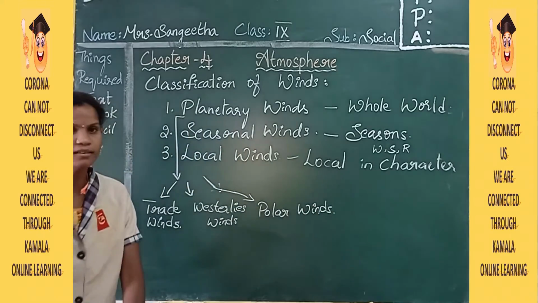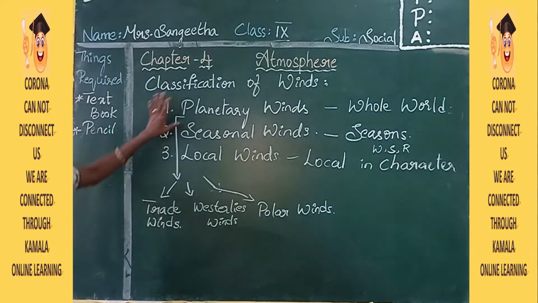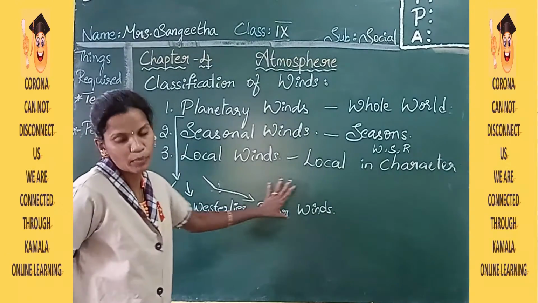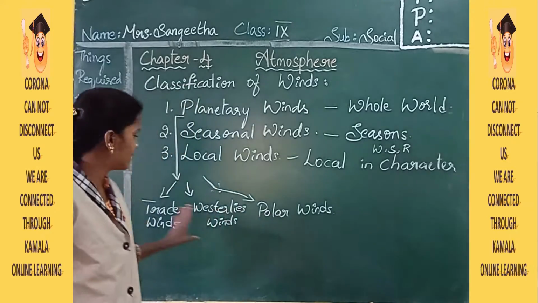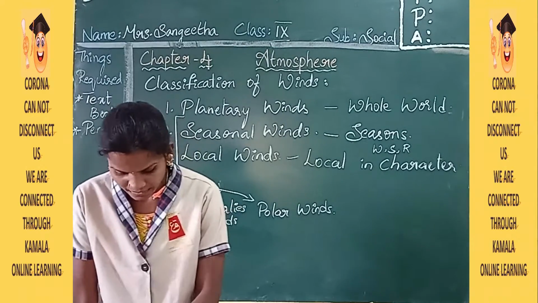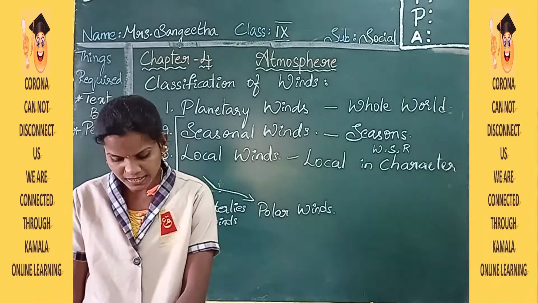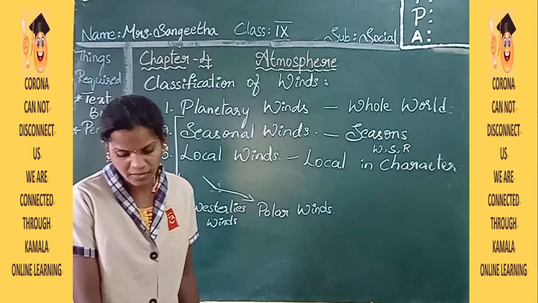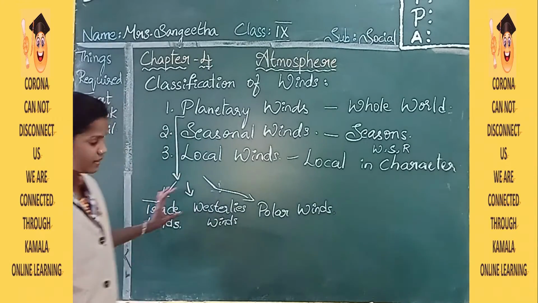Here are the three types of planetary winds: trade winds, westerlies winds and polar winds. Let us see the trade winds. Trade winds are in the tropics, westerlies in the temperate belt, and polar winds in the polar belt.